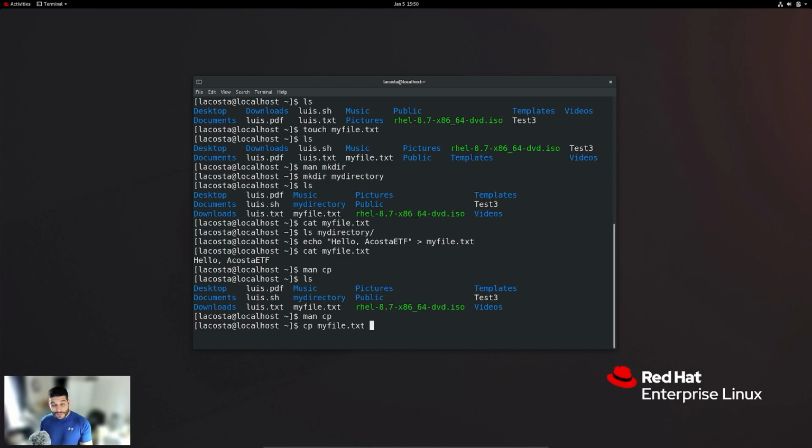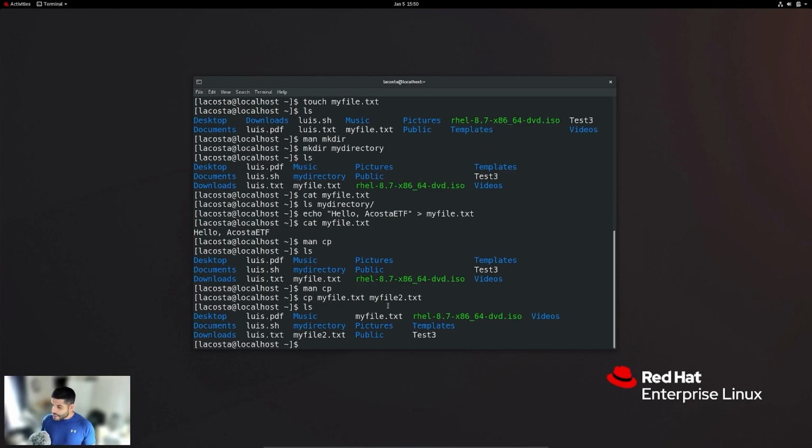Now, the second argument is, where do you want to put the file and what do you want to name the file? And so if you watched our video before about relative path and absolute path, you should already know what I'm going to do in this section when I give this a relative path. So I'm going to go ahead and keep the file in this directory. And by giving it a new name, it automatically knows that we're going to stay in the same directory and we're just going to give this file a new name. So let's call it myfile2.txt. And we hit enter on that. So the command ran successfully. Now let's go ahead and use ls to see what's inside of a directory. And we can see that we have myfile, which was the original one, and also myfile2.